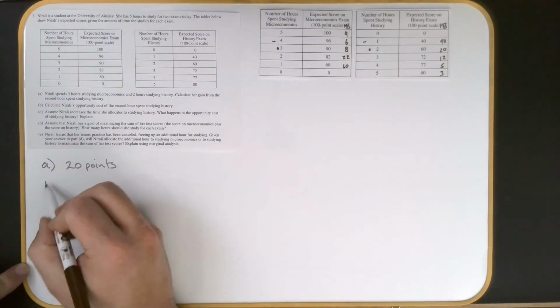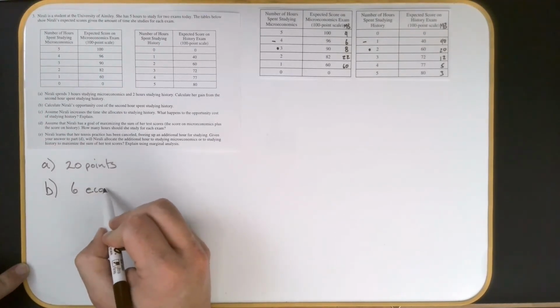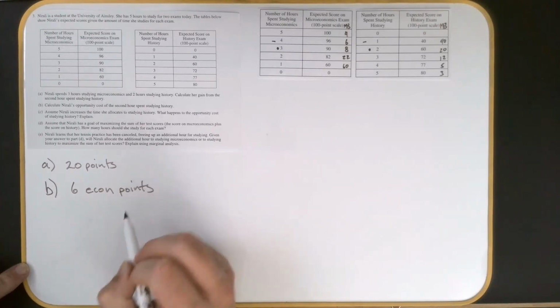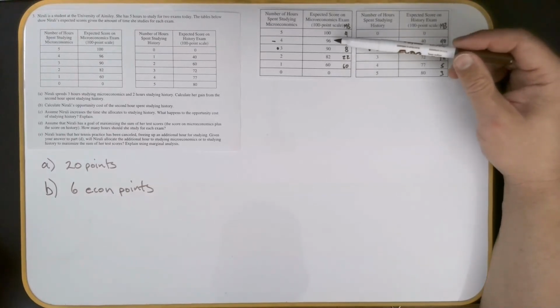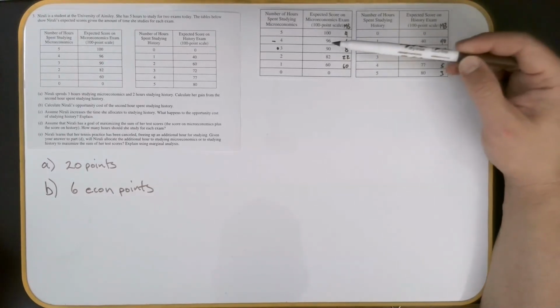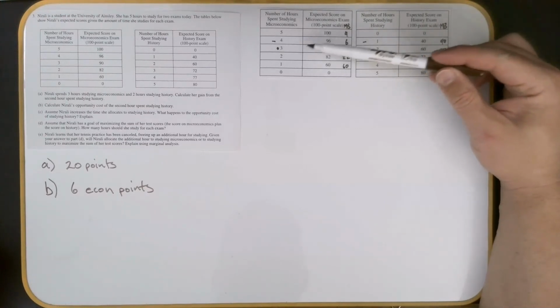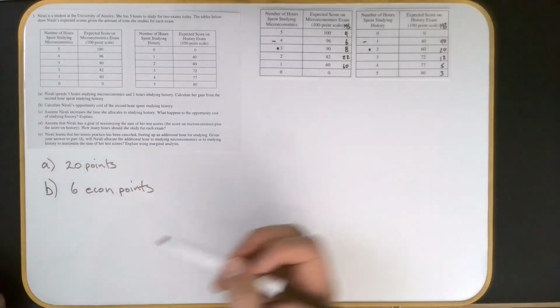So that is the opportunity cost. It was 6 econ points. Okay? And again, if she would have studied 4, she decided to add an hour here, so she gave it up to only reduce this to 3 hours. So she went from a 96 to only a 90. Okay, so she gave up 6 econ points.